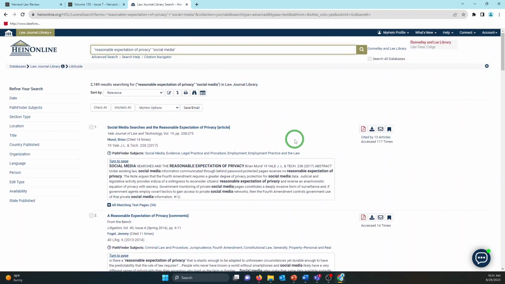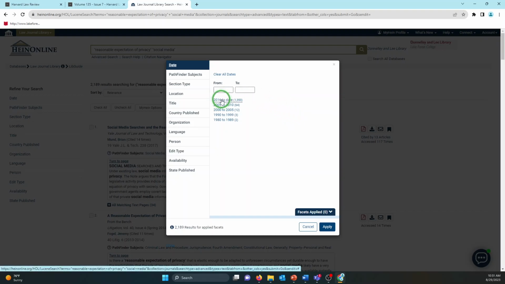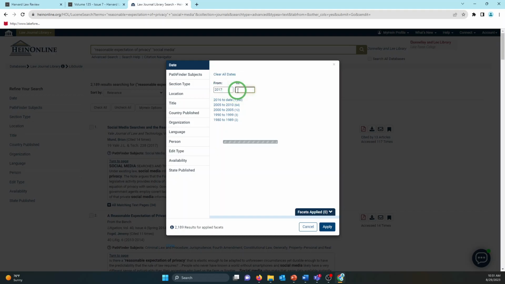pop up as well. We can actually filter in a lot of ways, one of the things that's nice about Hein. So if I was looking for stuff on this topic, I want something that's reasonable to use for one of my papers. First thing I want to do is probably pick something more recent. So maybe, they give me this option of 2016 to date. That sounds good, but maybe I even want to go 2017 to the current date, 2023.